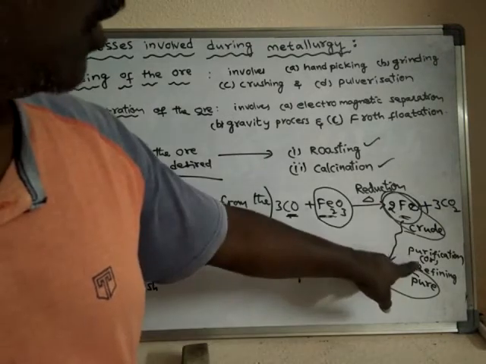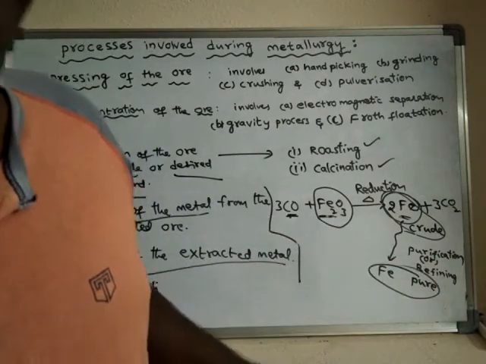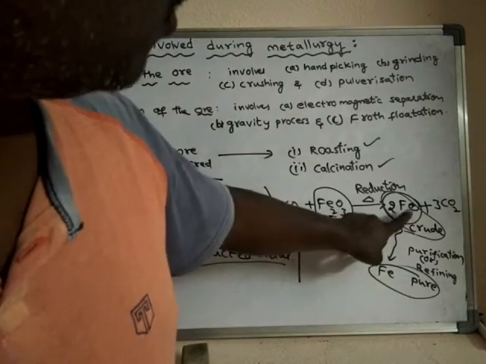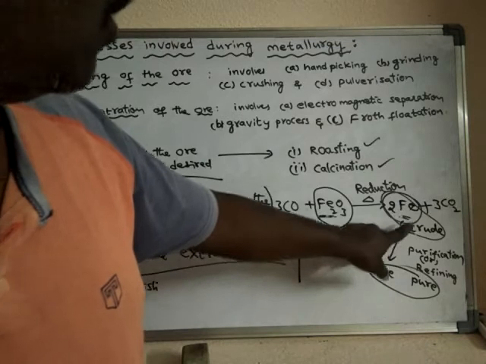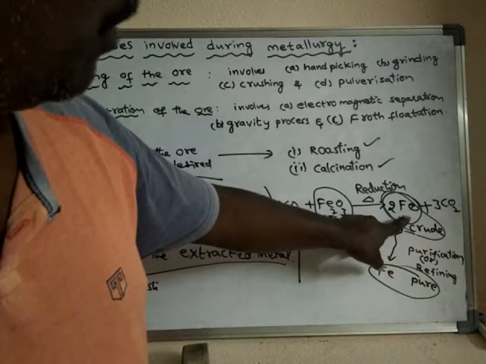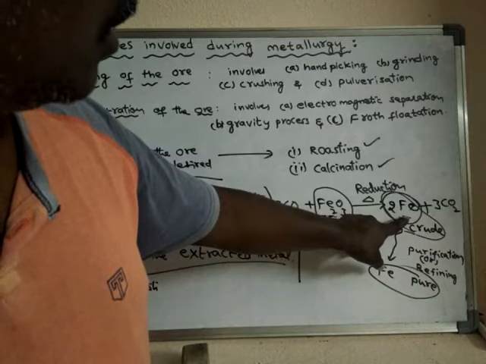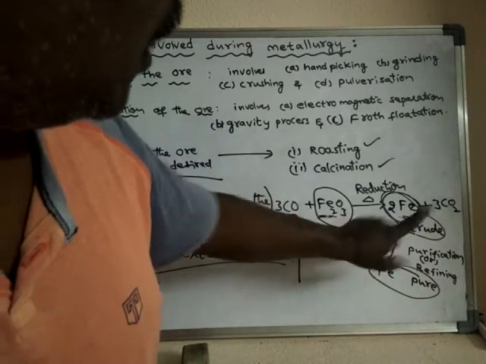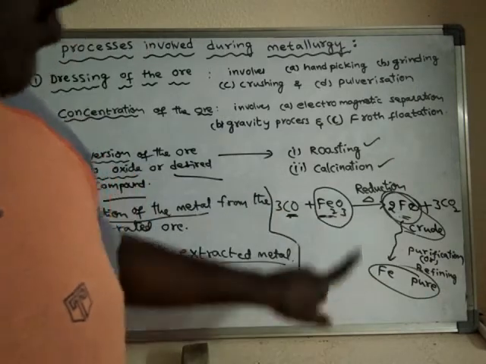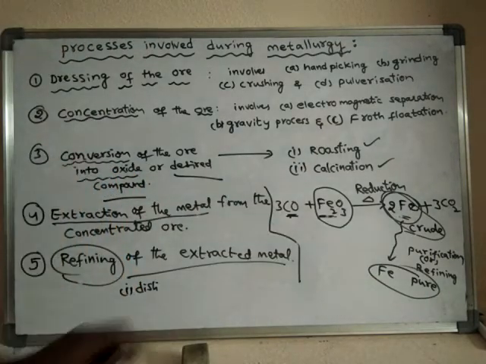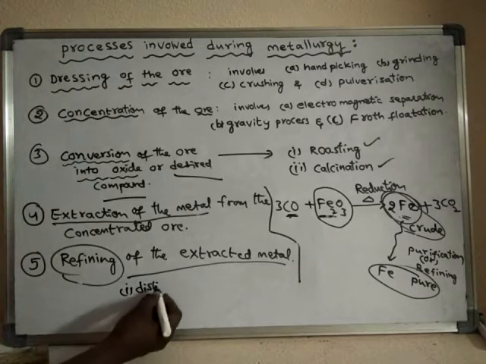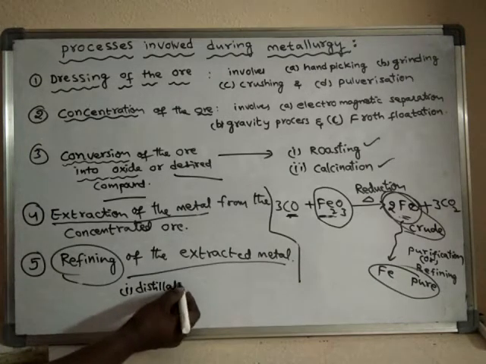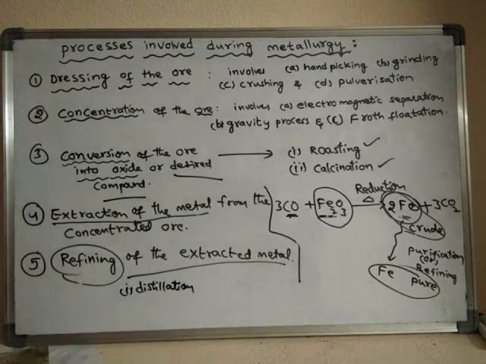There are different refining or purification methods depending upon the type of metal involved. For example, if zinc metal is obtained from its ore, then we use distillation as the purification method. Sometimes we may use liquefaction.